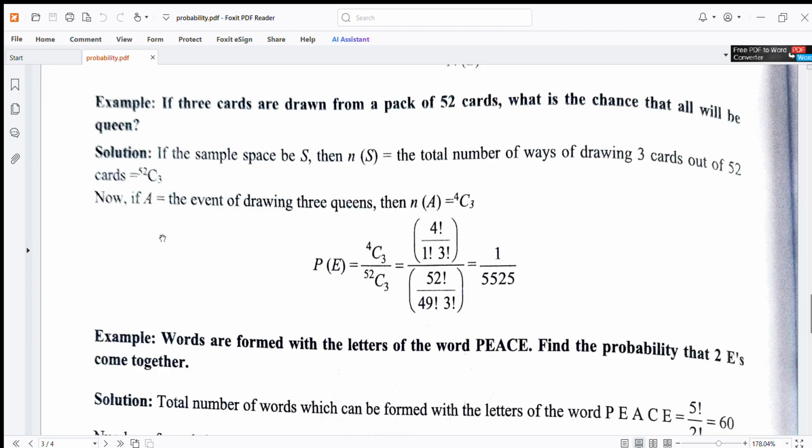4C3 upon 52C3, which is equal to factorial 4 upon factorial 1 factorial 3, upon 52 factorial upon 49 factorial 3 factorial, which is equal to 1.5525. That is the answer of this question.